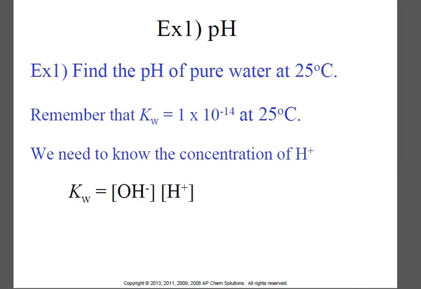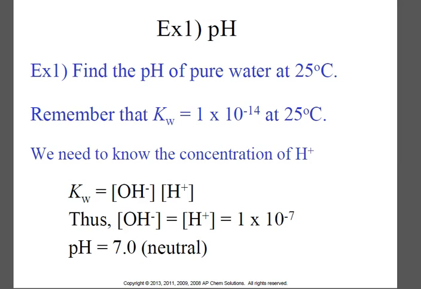All right. For example, if we want to find the pH of pure water at 25 degrees Celsius, we need to know the H+ concentration, or the H3O+ concentration. We already know that Kw equals OH- times H+, and in pure water, those two are equal.